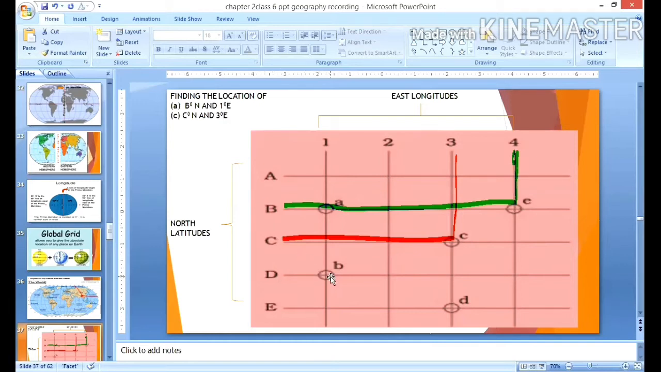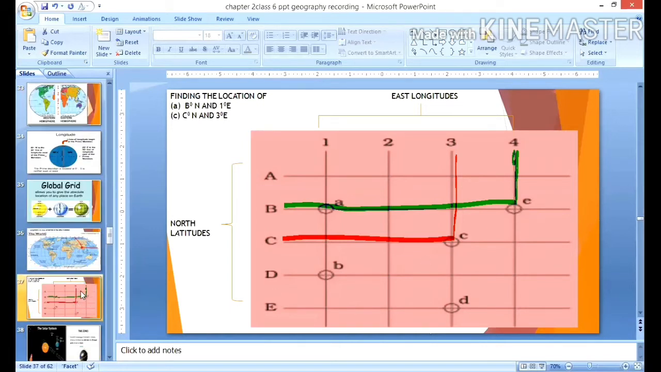Similarly, B is located at D degree north and 1 degree east. You can play this as a game also if you want to perfect these latitudes and longitudes. How to locate C? C is located at C degree north and 3 degree east. Where is D located? D is located at E degree north and 3 degree east. Clear? Now for E, I hope you got the answer. Try it on your own.